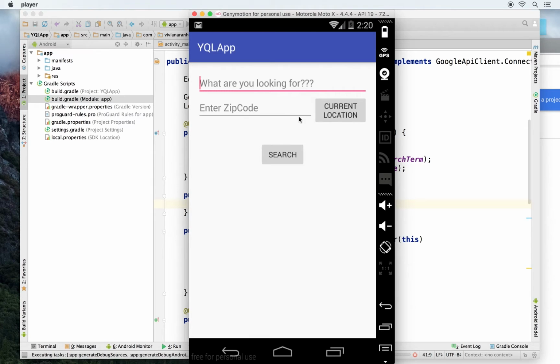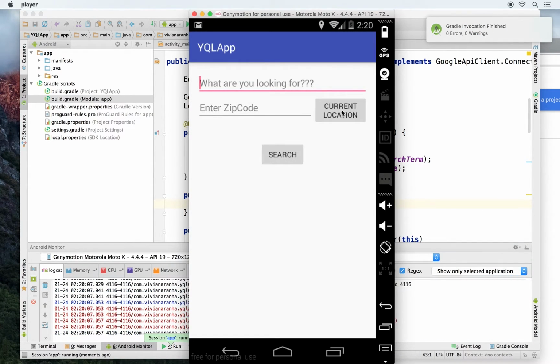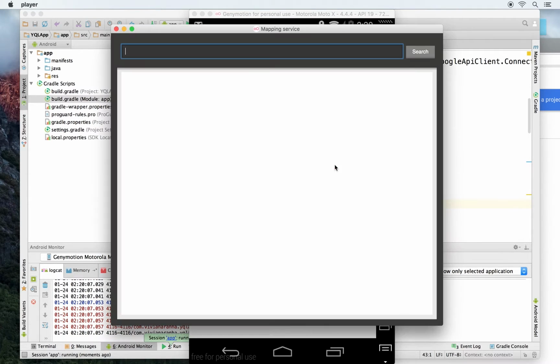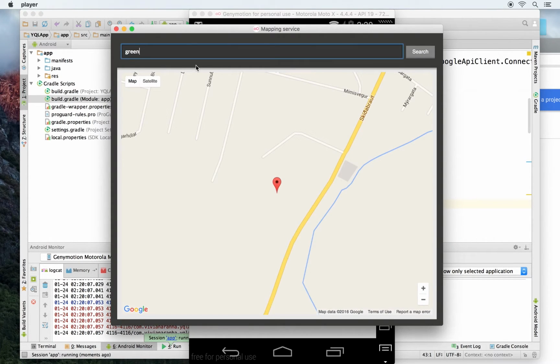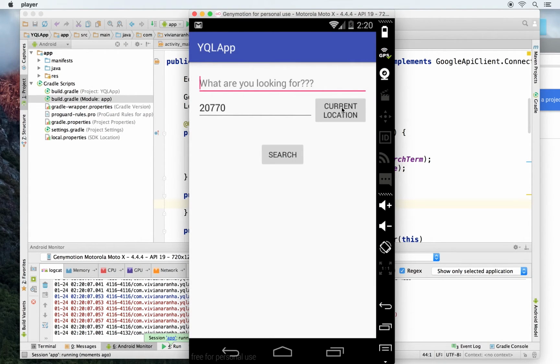I have the YQL API, looks fine. Okay, now it's running. It's a current location, that's all we added. So it should get my location. I did not turn it on, so let's turn it on. My location. Let's try one more time. Current location, and I have my zip code available here. So depending on what location you put, it will find your zip code.